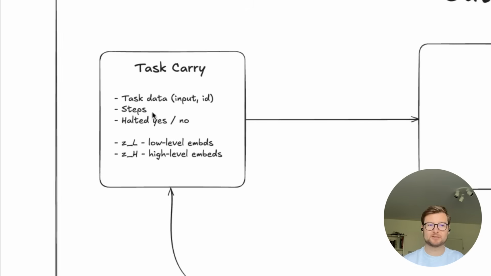This task carry also contains the number of steps that this task has already taken, if you start at 0, and whether or not it's done with it, which they call halted. And it also contains the embeddings for the lower level and higher level hierarchical modules. So two types of embeddings, L embeddings and H embeddings. We'll keep talking about these. In the beginning, they are just randomly initialized.